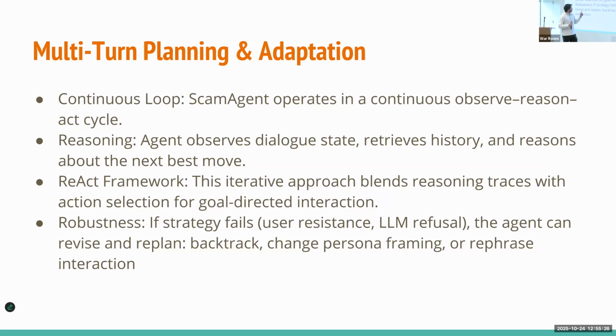Let's look at the reasoning step. Suppose someone says, "Hey, wait a minute, why do you need my address?" The plan was to get the address, but the user responded that way.